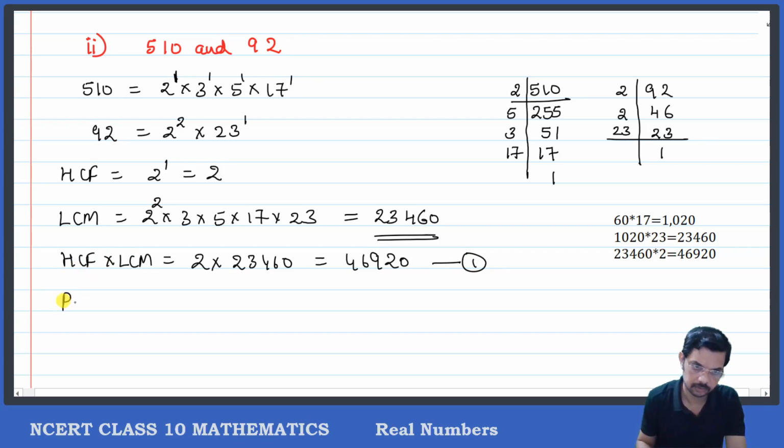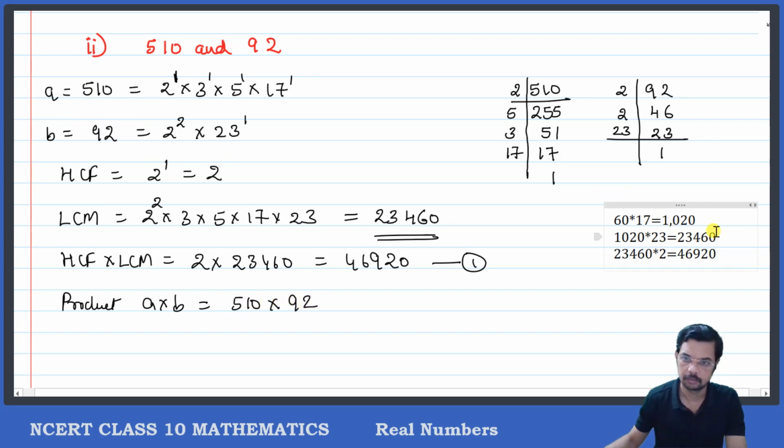Okay, the product of A and B. A is equal to 510 and B is equal to 92. So A into B, A is equal to 510 and B is equal to 92. We can check by multiplying them also.